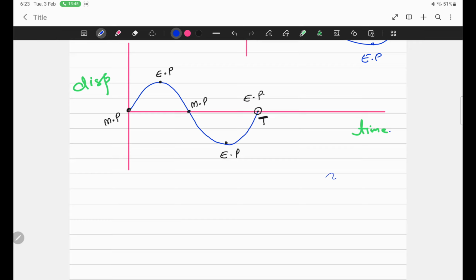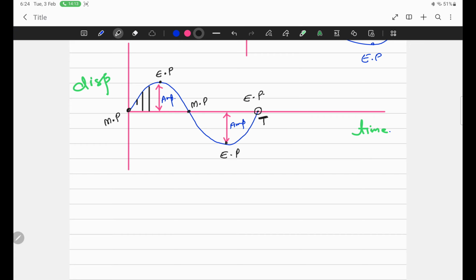So I am repeating: sir, what is amplitude? Amplitude is the maximum displacement. This vertical line represents amplitude. But sir, this vertical black line is displacement.